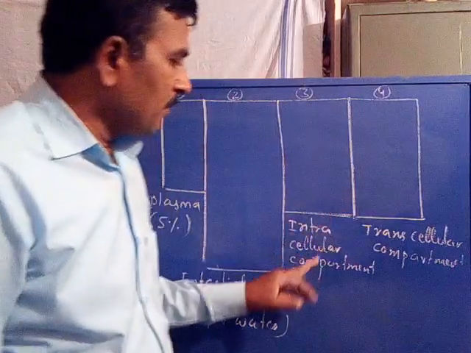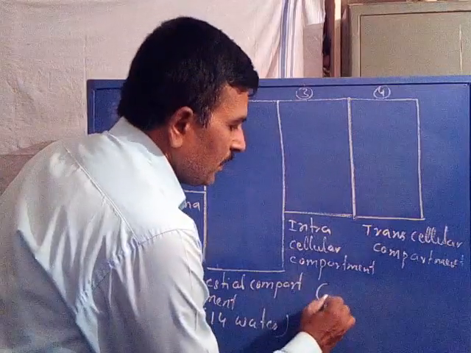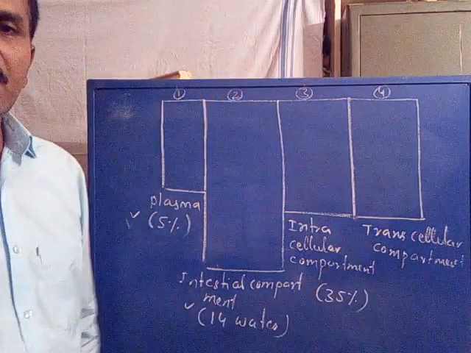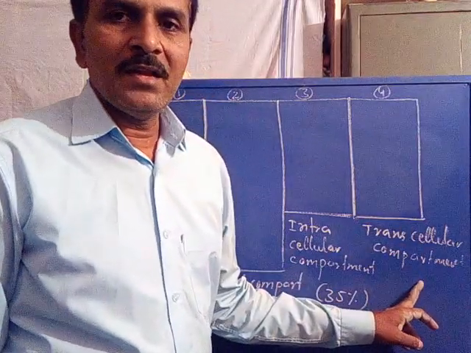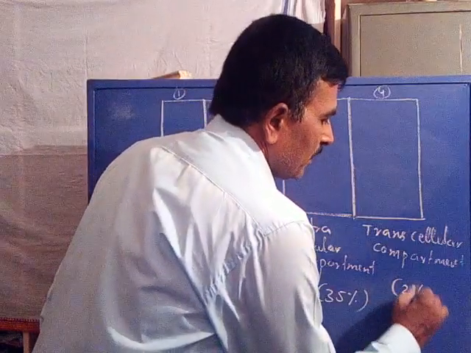The third compartment is the intracellular compartment. It consists of 35% water. The last compartment is the transcellular compartment, which contains 2% water.